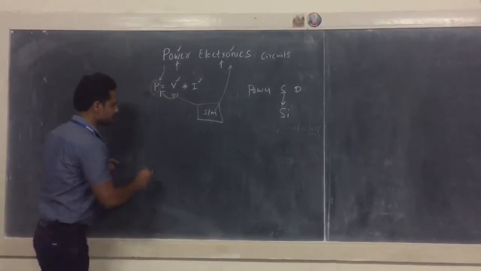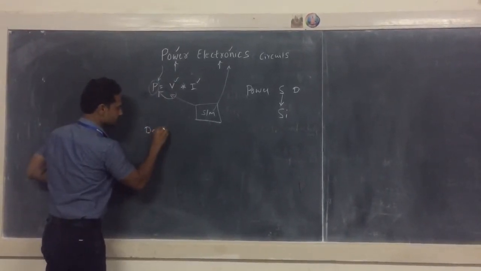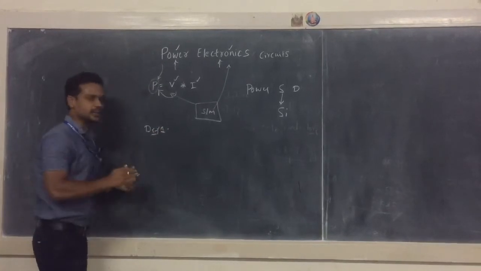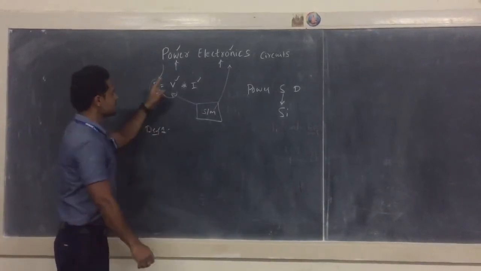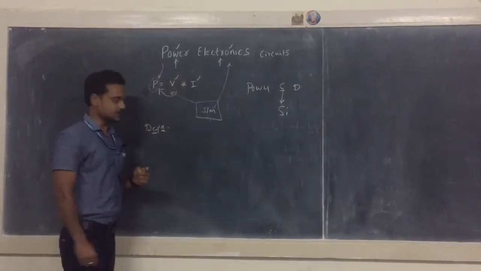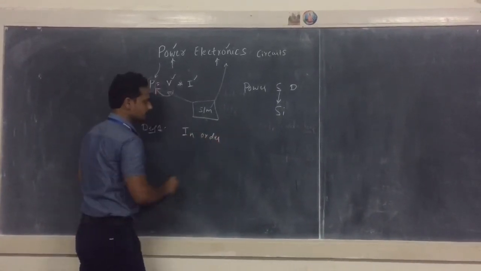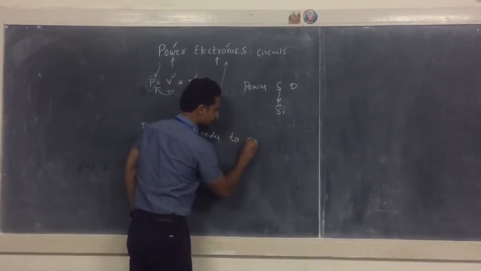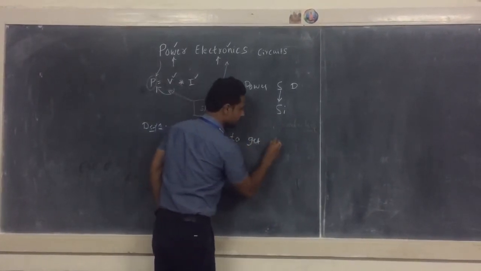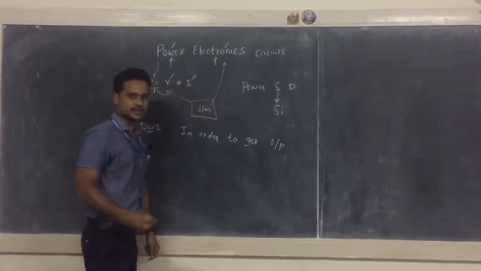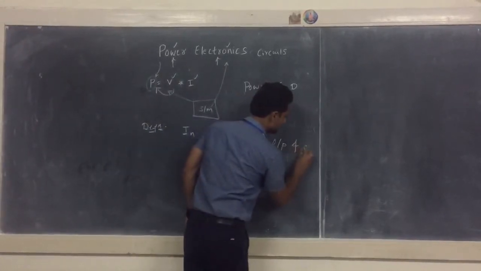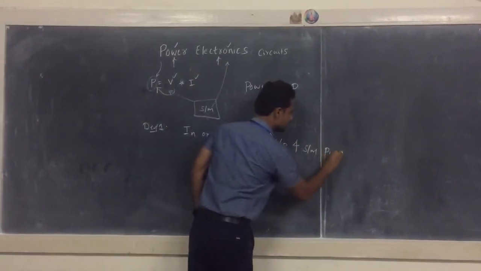Now let us see the definition. Let us put it in a proper order here. So power electronics can be defined as: in order to control, or you can say in order to get a desired output, and to improve the system performance.